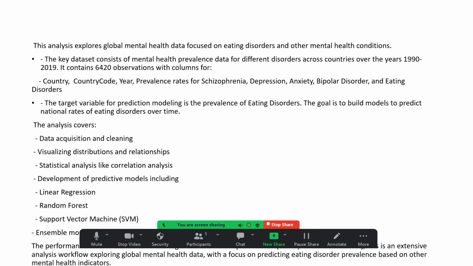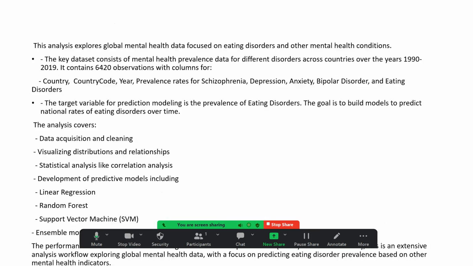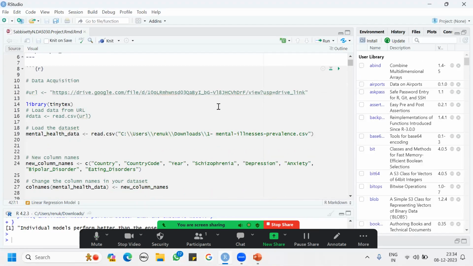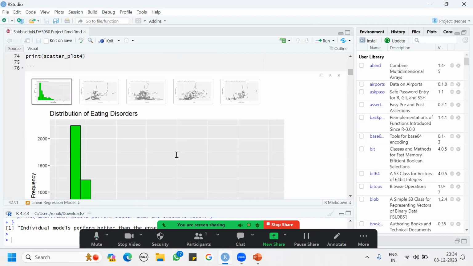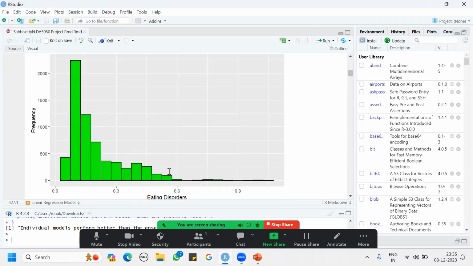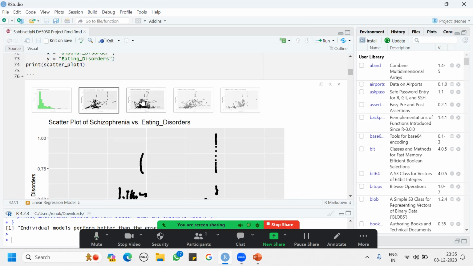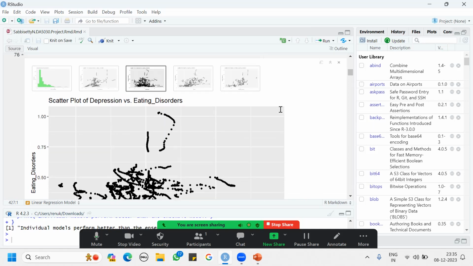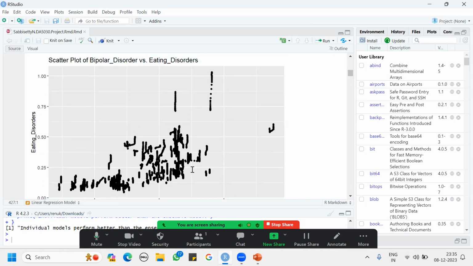I first started with exploring my data using ggplot. First I did a histogram, and after that I did scatter plots to detect a relationship between eating disorders and schizophrenia, depression, anxiety, and bipolar disorders for each. So this was my data, and I first did a histogram, the frequency distribution of eating disorders over time, and after that I started doing scatter plots for schizophrenia over eating disorders, depression over eating disorders, anxiety over eating disorders, and bipolar disorders over eating disorders.